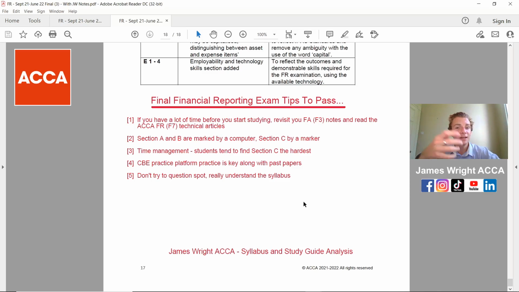Next, we've got part 2, so just to highlight again that sections A and B are marked by a computer, section C is marked by a marker, so that is where you have control in section C for those half marks, and if you've got any workings, own figure marks carried forward. So show as many workings as possible and write as much as you can relating back to the requirement. Be careful with your time management, because students tend to find section C the hardest.